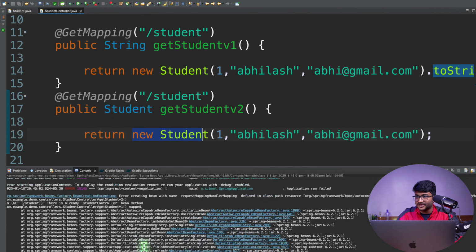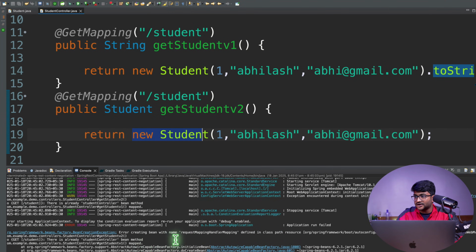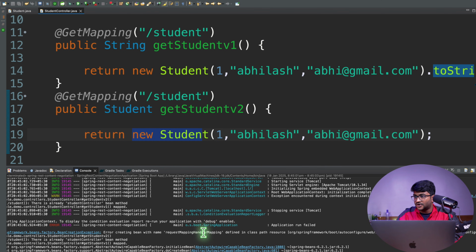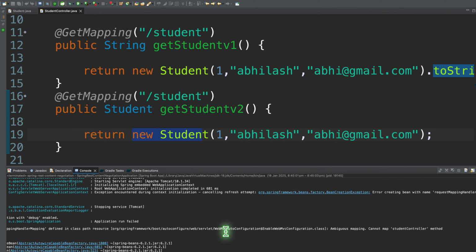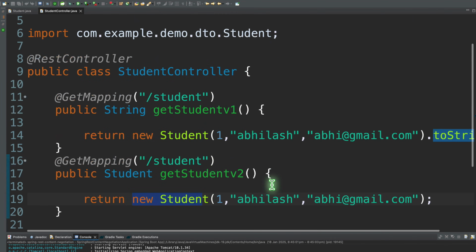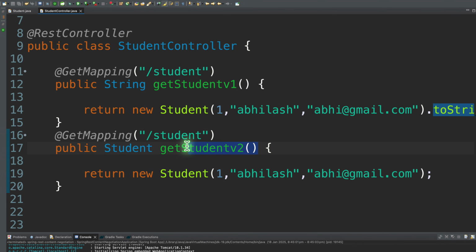If you look over here, it says error creating the bean for request mapping handler mapping, and it is saying ambiguous mapping. We have two methods here with the same mapping /student, and that is not possible.